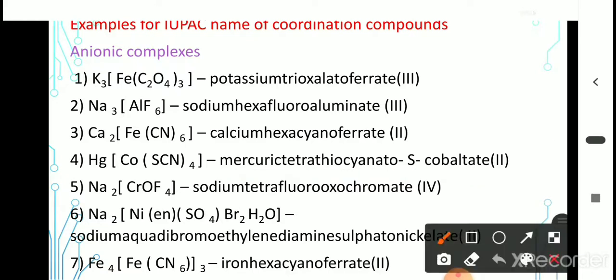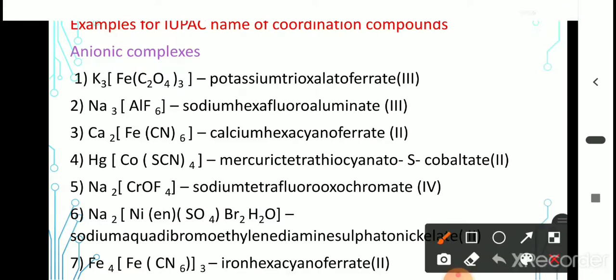Next example, Na2CrOF4. Cation is sodium. It has two types of ligand, oxygen and fluorine. They are arranged in alphabetical order. Tetrafluoro. Okay, don't consider tetra because it is a prefix. You have to see the first letter of the ligand. Tetrafluorooxo. For single oxygen, oxo. And the central metal ion is chromium. Since it is an anionic complex, chromate. Oxidation state is 4.